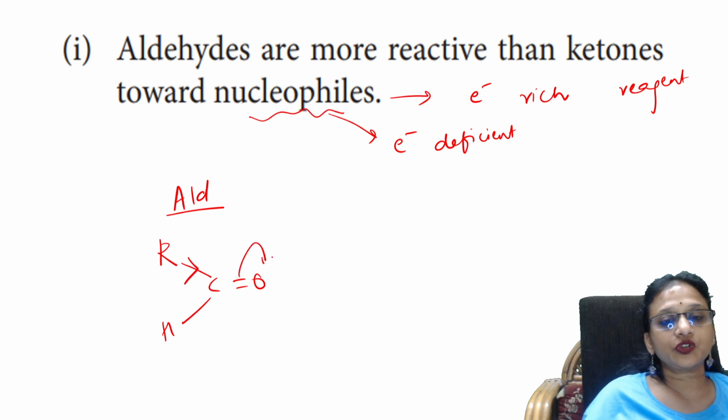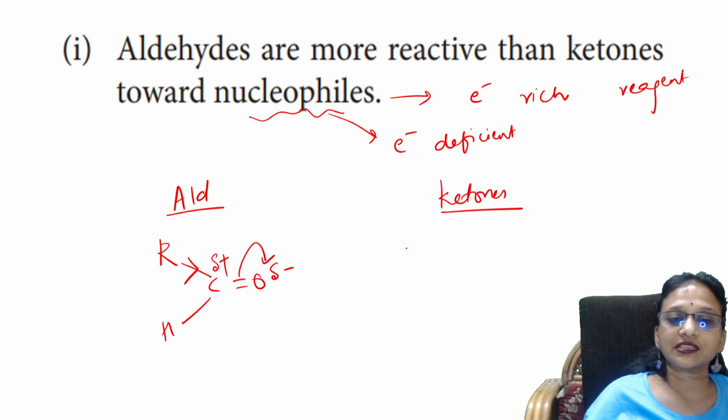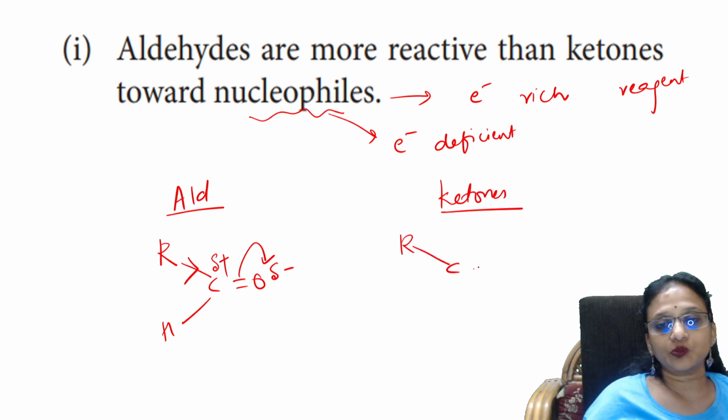So oxygen is going to pull the electron density. The carbonyl carbon will become positive and the oxygen negative. If I take ketones, here the alkyl groups donate, this becomes negative, this becomes positive.